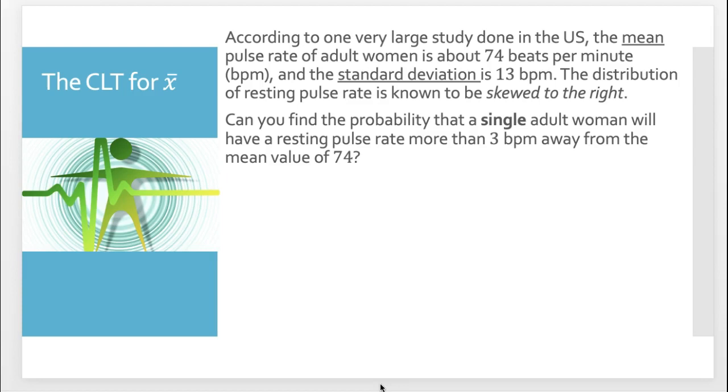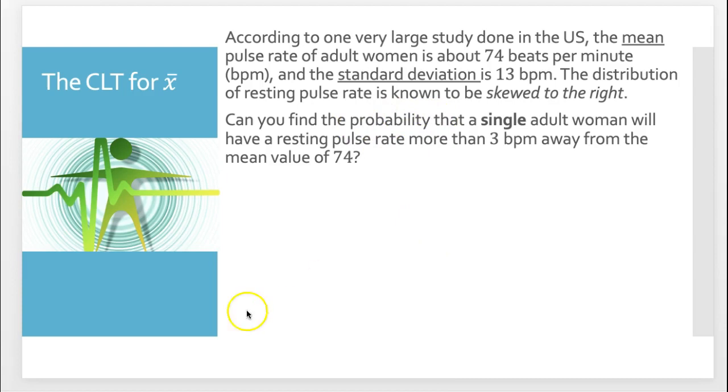The thing here is that if we look at what we're given, we have the mean of 74 and a standard deviation of 13, and the distribution just says skewed to the right. So actually we don't know the distribution. I need a probability distribution function in order to find a probability, and right now I don't have it.